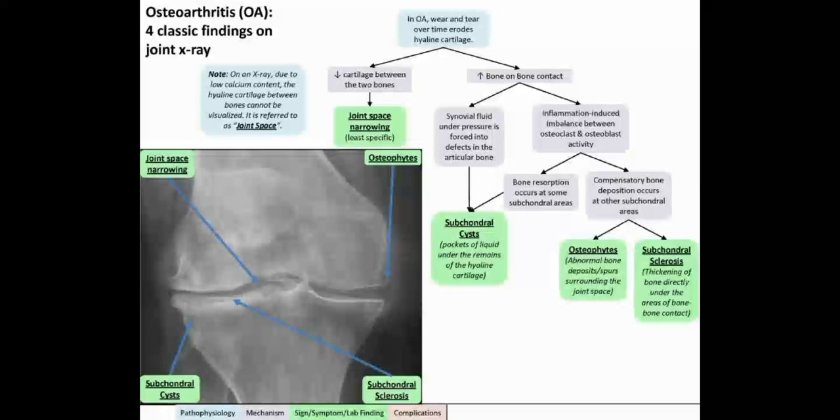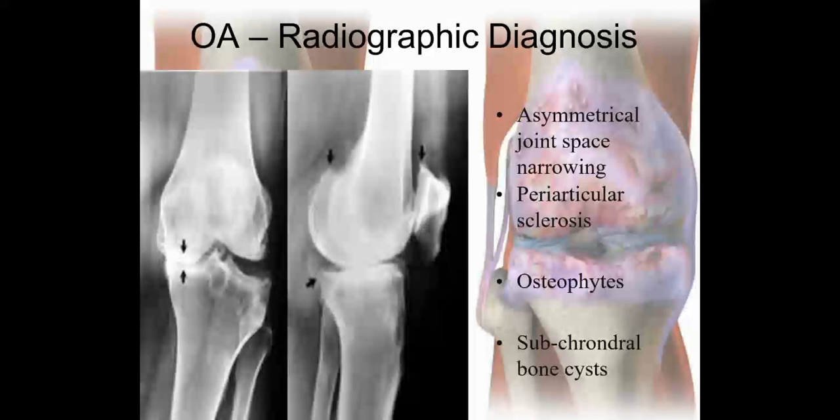As we can see in this X-ray, there is joint space narrowing, subchondral cyst formation, subchondral sclerosis, and osteophyte formation is also visible. So OA radiographic changes: asymmetrical joint space narrowing will be there, periarticular sclerosis will be there, osteophyte formation is seen on the X-ray, and subchondral bone cysts are visible.